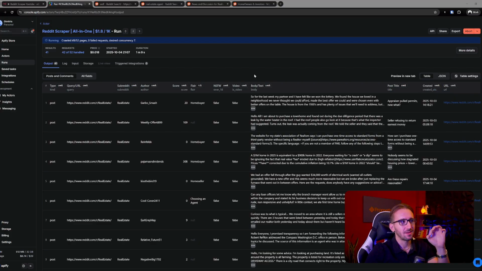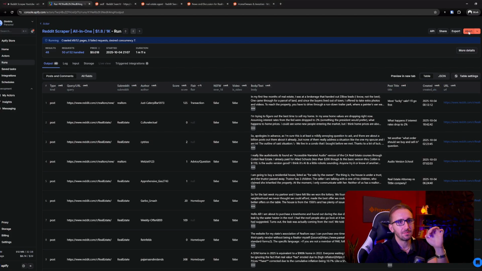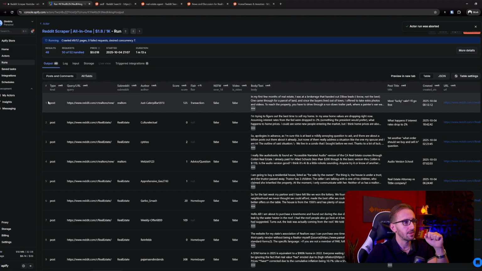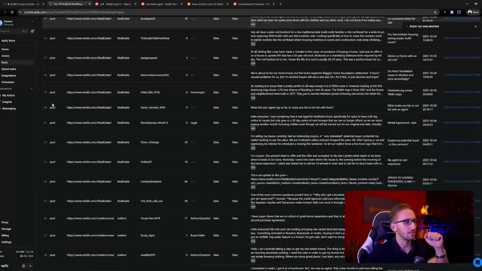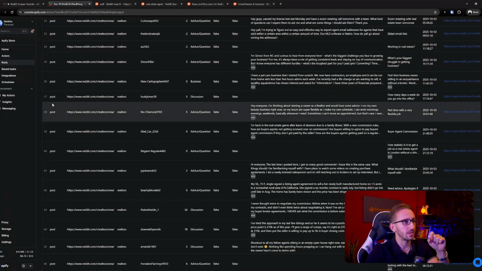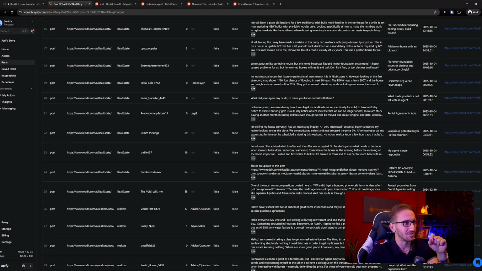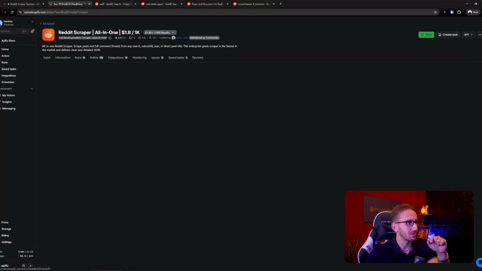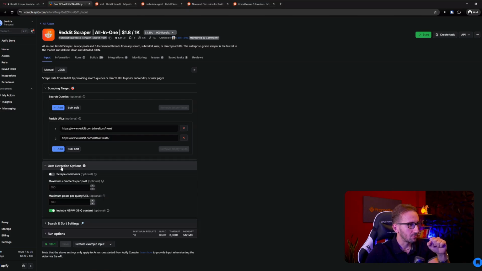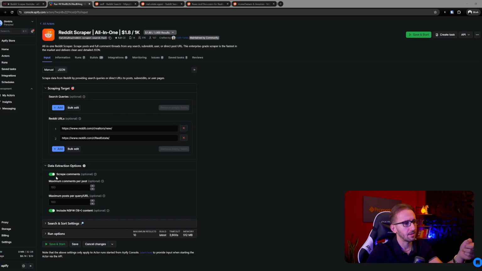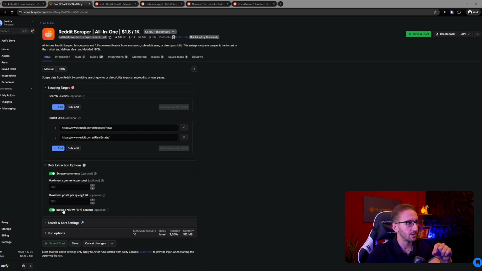Okay, the scraper is still running, but I realized I made a mistake, so I'm just gonna click abort. The mistake I made is that I only asked it to bring back posts. And that's not a good idea. So what we need to do is go back to the scraper, go to the data extraction options and click the scrape comments option. I had that turned off. This way you can scrape the comments and you can choose to include or not include NSFW content.